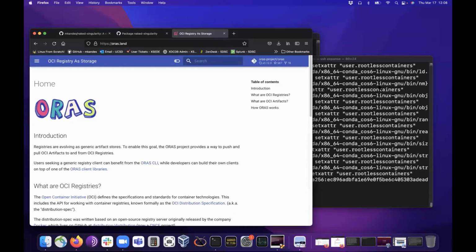Let's see. Fabian asks, is it possible to run an existing container on Mac OS without the VM? No. As I mentioned, I think on Mac OS there used to be an alpha version of a Singularity desktop application, but I don't believe it exists anymore. And I probably wouldn't recommend you try it out. It's probably way too old and insecure.